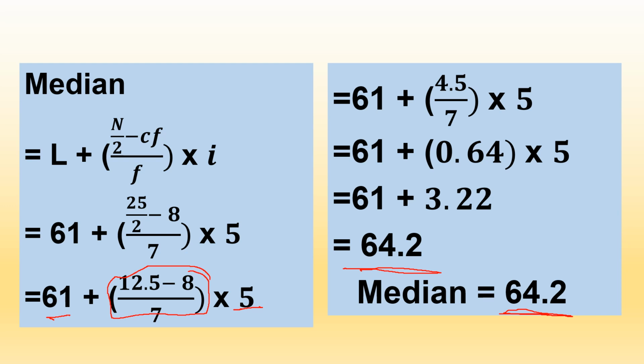So likewise here we got 61 plus, this is 25 by 2, we got 12.5, then minus 8 we got 4.5 divided by 7, which gives 0.64. This one you multiply by 5, so 61 plus 3.22, when added, that is 64.2.